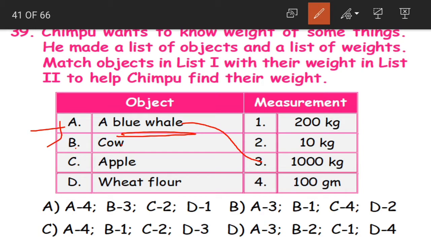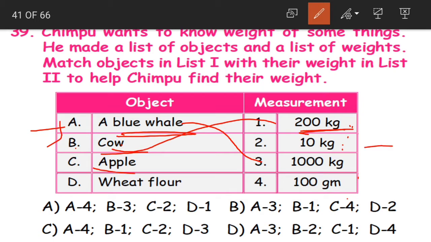Now coming to cow. Here we are left with 200 grams, 200 kilograms, 10 kilograms and 100 grams. Now which one of these can be the weight of a cow? That would be 200 kilograms approximate. Again, children, it depends on the size of the cow. If it is big, it would be 200 kilograms. If it is small, it might be lesser than 200 kilograms. But from the given options, we have to choose the most appropriate one.